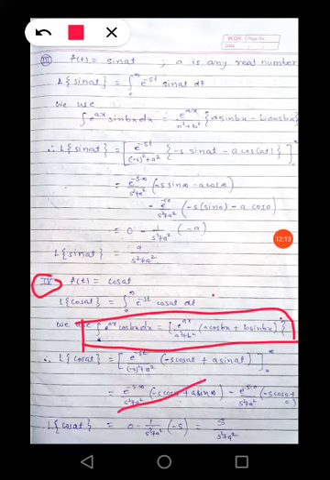So this bracket whole value becomes 0, minus the lower limit t equal to 0: e raised to minus s into 0 divided by s square plus a square into bracket minus s into cos 0 plus a sin 0, and sin 0 is 0. So here it is minus s and outside it is minus, so it becomes s divided by s square plus a square.